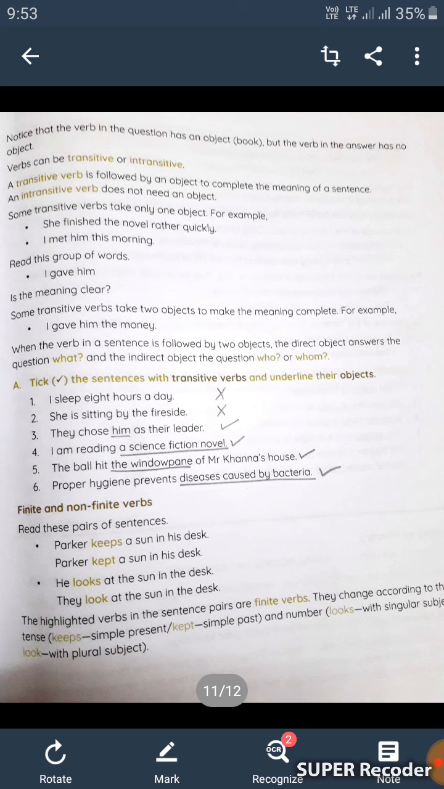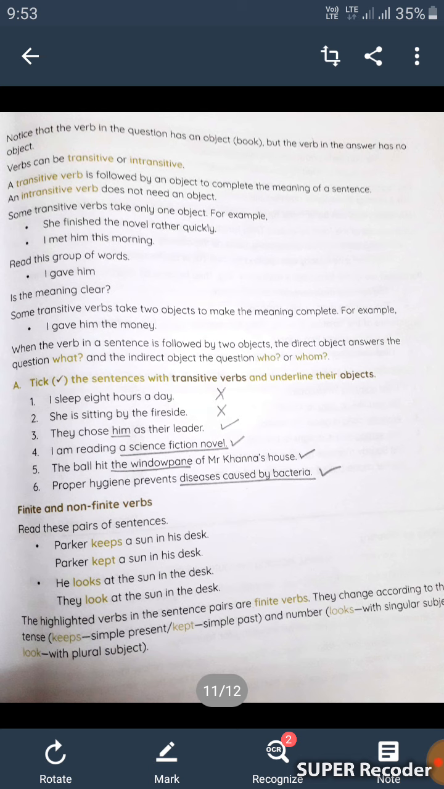Is the meaning clear? Some transitive verbs take two objects to make the meaning complete. For example, I gave him the money. When the verb in a sentence is followed by two objects, the direct object answers the question what, and the indirect object answers who or whom.